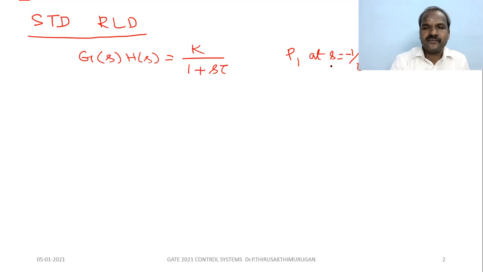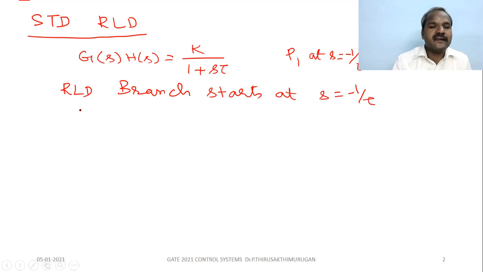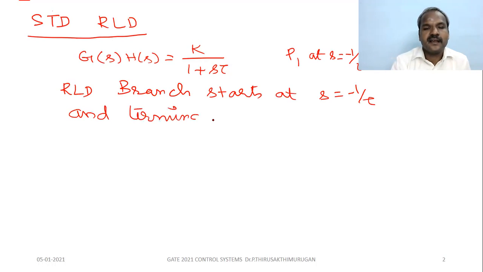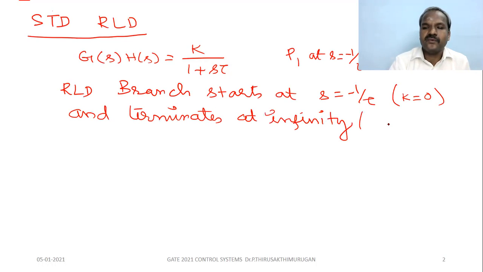The root locus branch of the RLD starts at S equal to minus 1 by tau, at K equal to 0, and terminates at infinity, with the K value infinity.